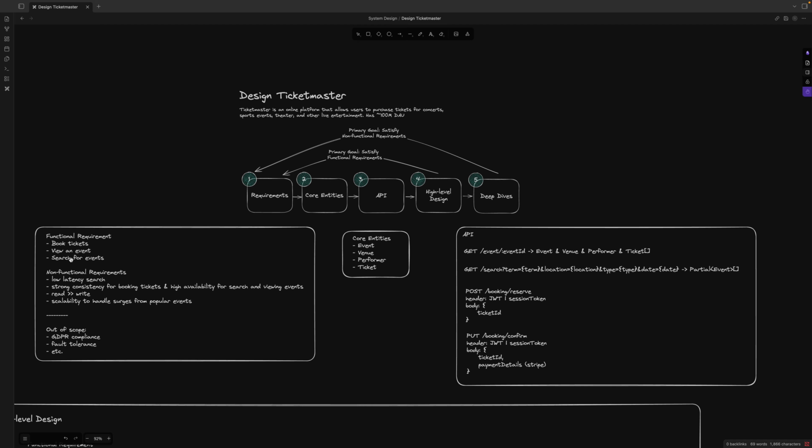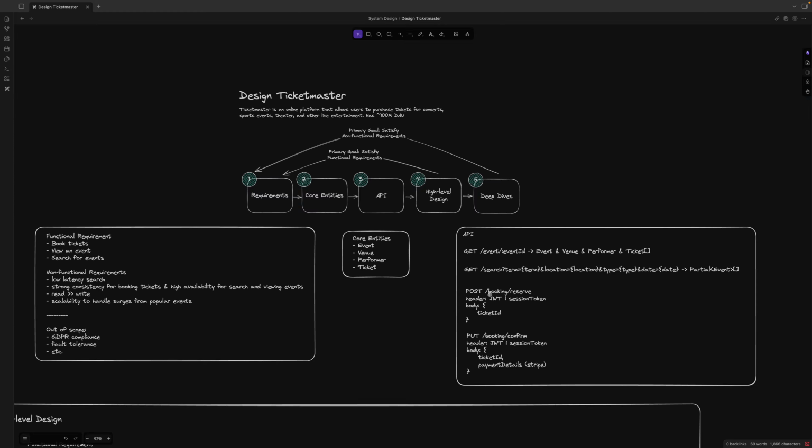Another one is view an event, which is a get event. And then we also have search for the event. We also use get, and based on the user's input, the name or location, it will search.